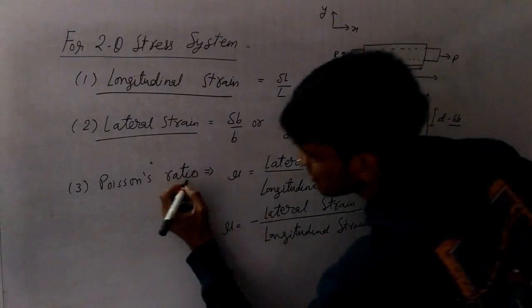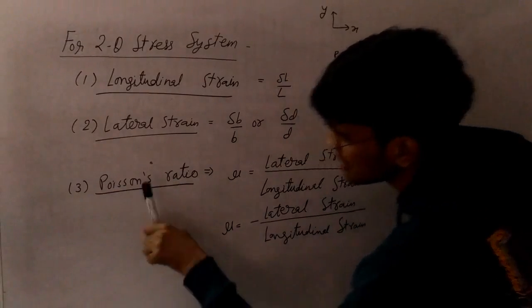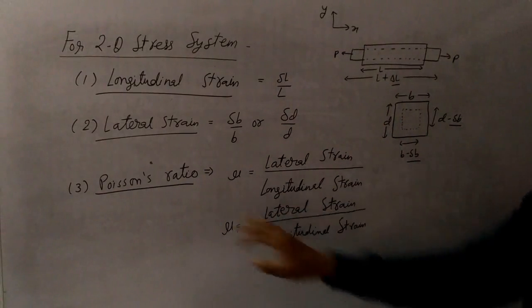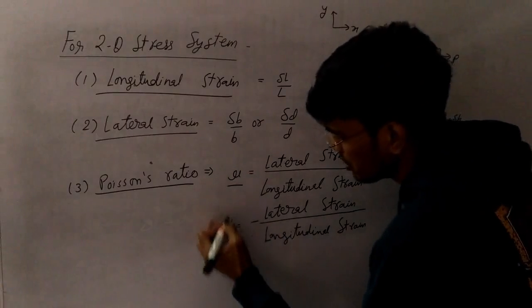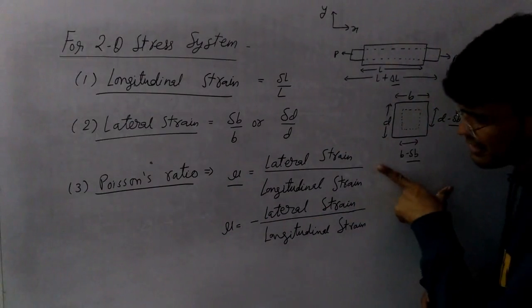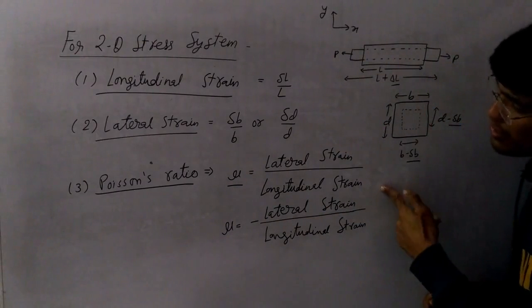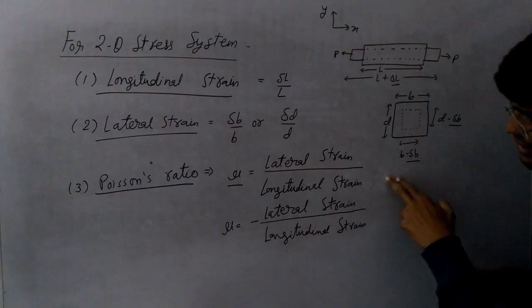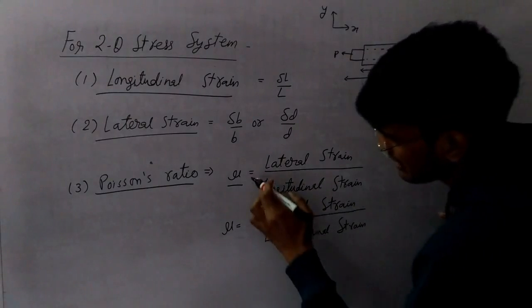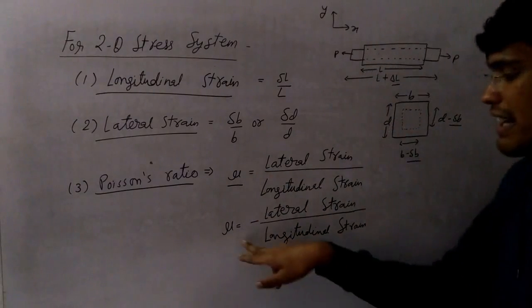Now we are going to start with Poisson's ratio. So what is Poisson's ratio? Poisson's ratio is denoted by mu, and it is the ratio of lateral strain to the longitudinal strain. So here I have written two formulas. One is with no sign and one is with a negative sign.